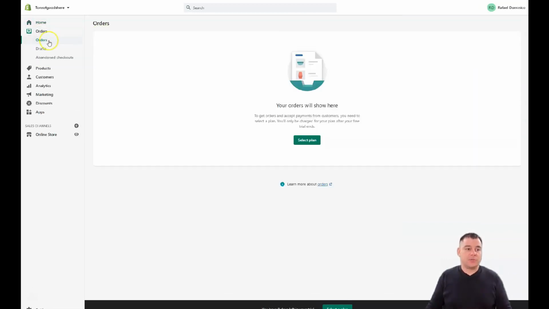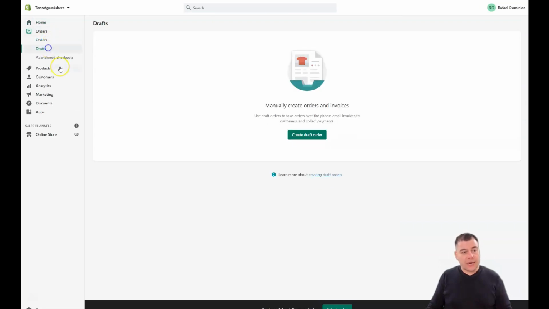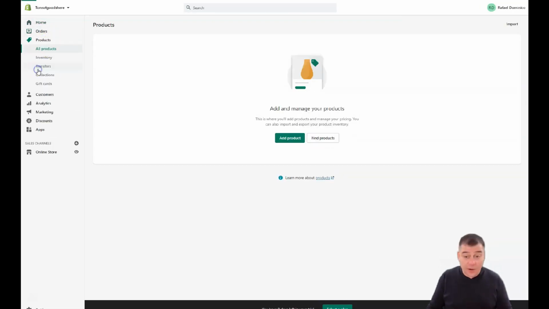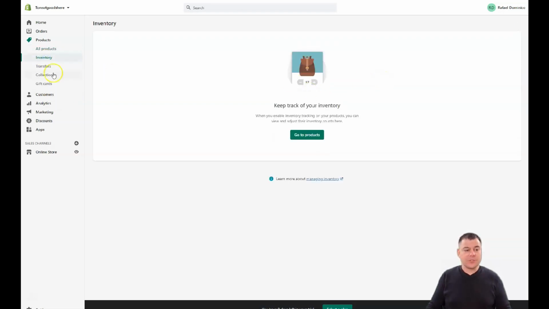Orders is the place where you're going to see all the orders, including drafts and abandoned checkouts. Products is the spot where you add all your new products and find existing products. Inventory: you need to take care of inventory, because if you have a lot of items, you need to apply all the inventory settings here.